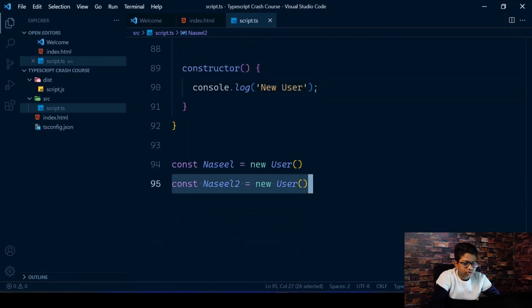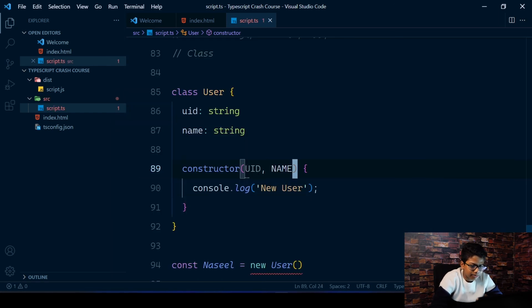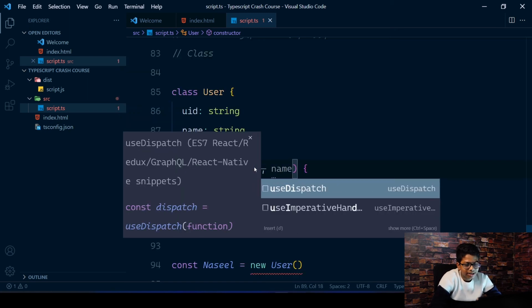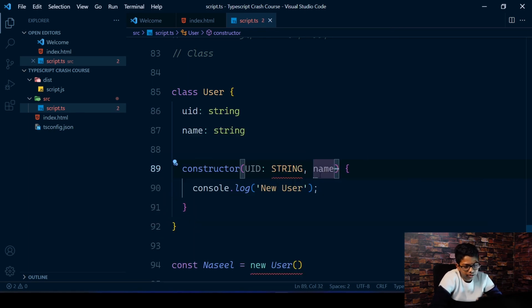So now what you can do is, in this constructor function, give some values, some props you could say, like if you're using React. So you have name and uid, and these are going to be strings. Some TypeScript stuff.